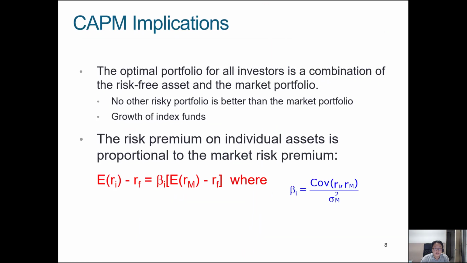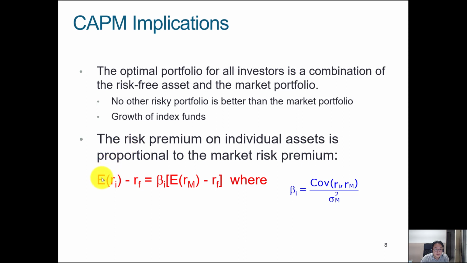So let's go back to the CAPM. Over here, this means the CAPM allows us to price individual assets. Basically, we should not be compensated for idiosyncratic risk. One should only be compensated for market risk. Therefore, the risk premium on individual assets is proportional to the market risk premium.